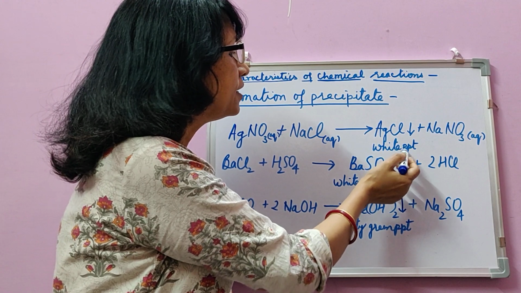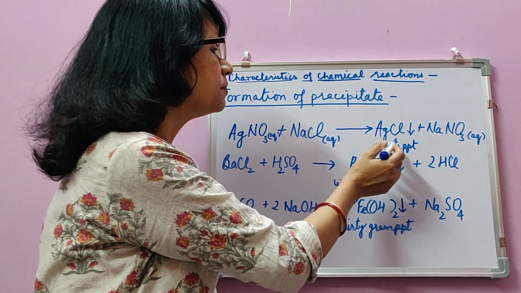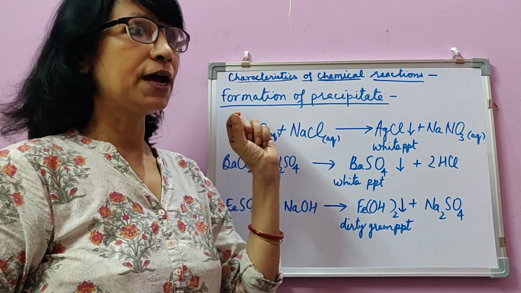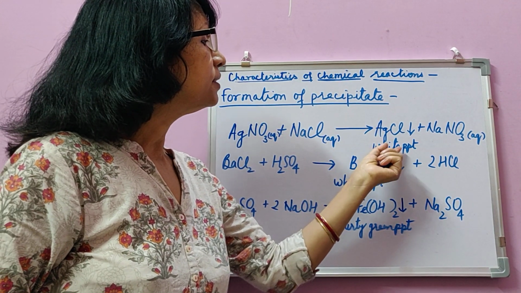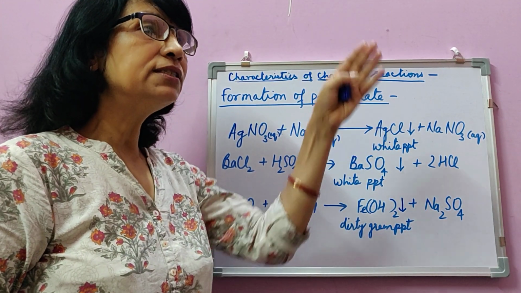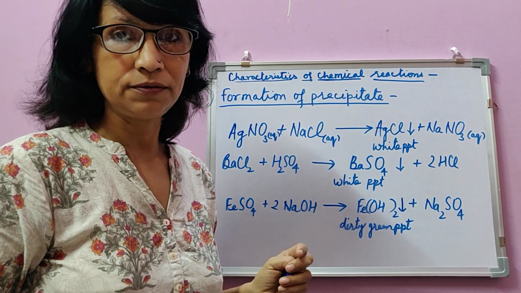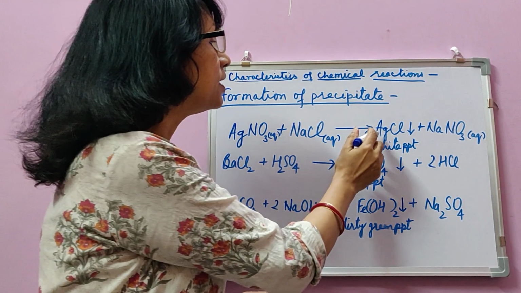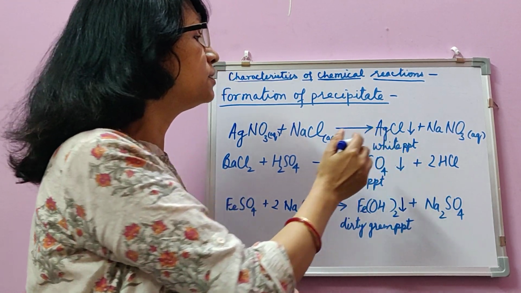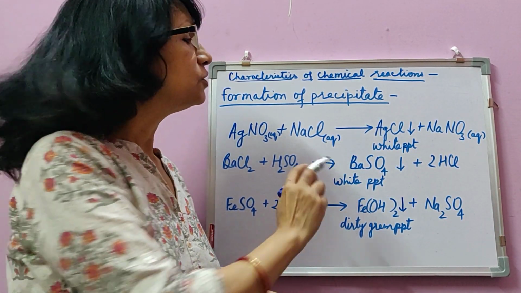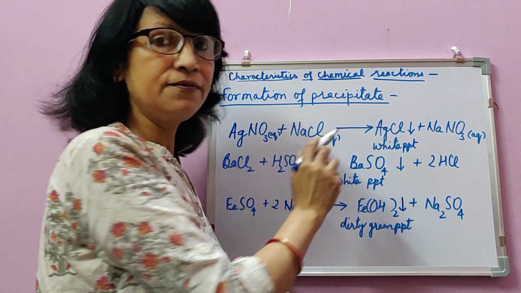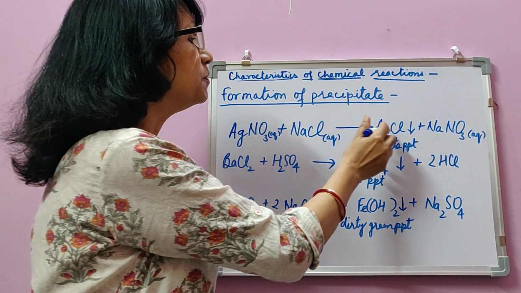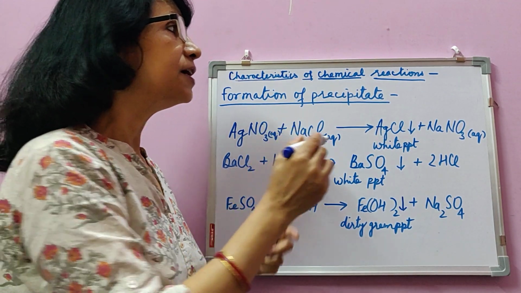How do we understand it is an insoluble substance, a precipitate? If we allow it to settle for some time, then you see that this insoluble solid gradually starts settling down. Also, as it is insoluble, we can separate silver chloride from its solution, which is not a true solution, which is a colored one, by filtering. The precipitate is left above the filter paper.